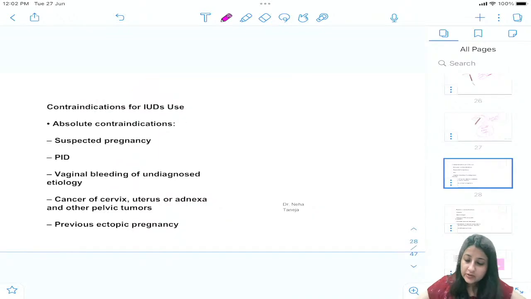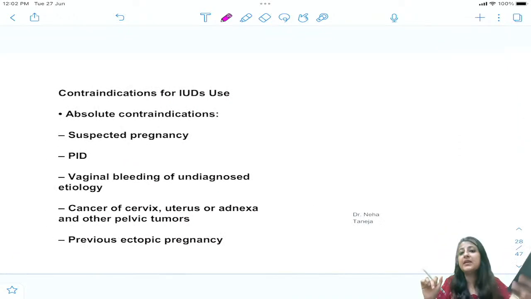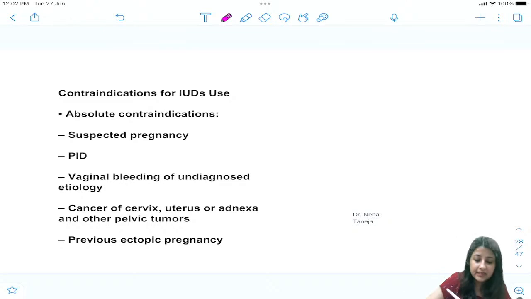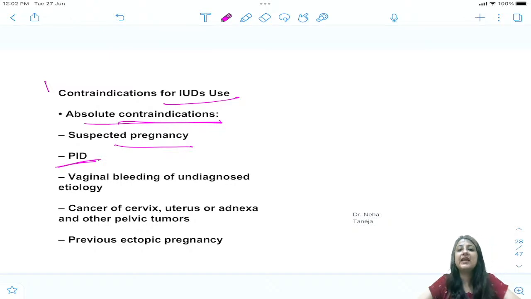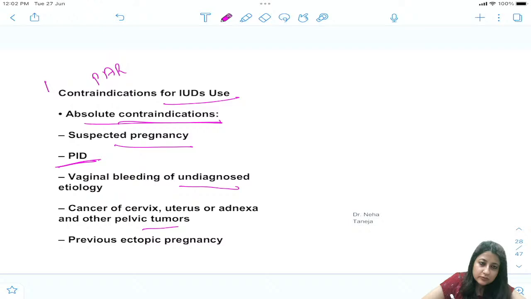So I just want you to go through this list with me once because this is very, very important. Contraindications. Absolute are suspected pregnancy, current PID, because a woman cannot use IUD if she has PID, vaginal bleeding of undiagnosed etiology, cancer of cervix, uterus, adnexa and previous ectopic. These are all according to our textbook of Park.